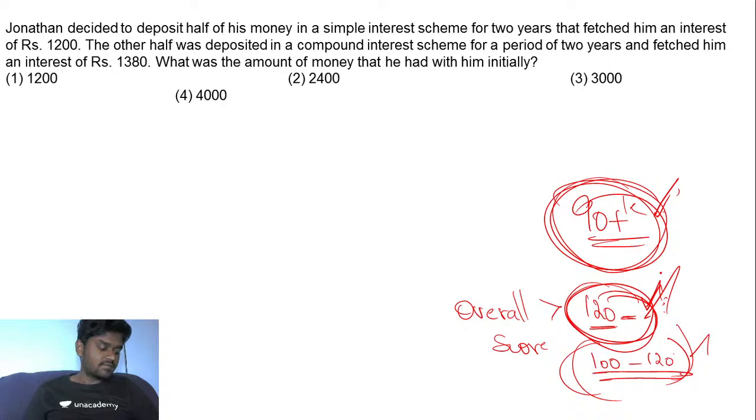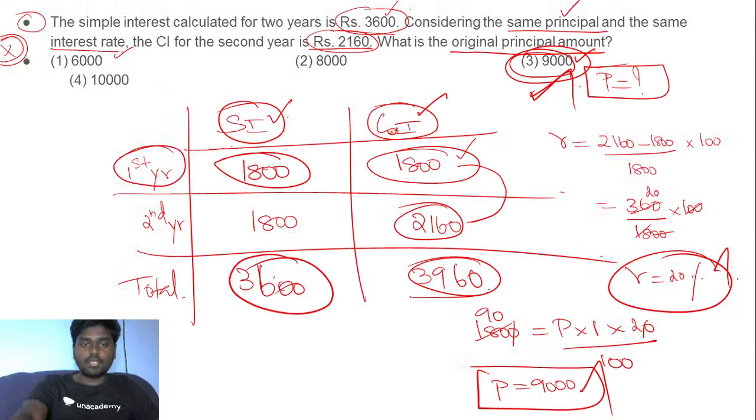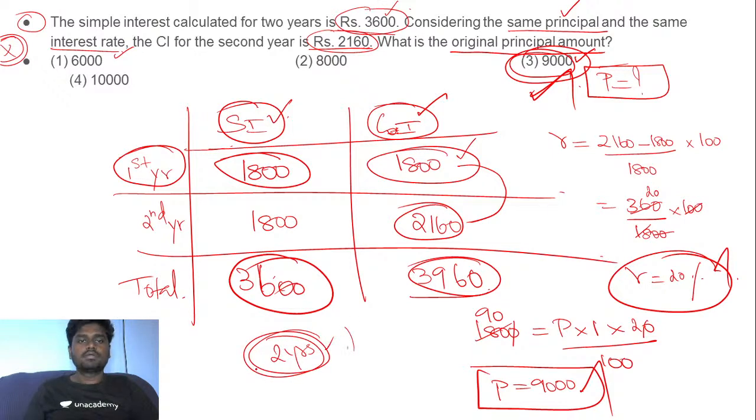Yes, Shai Pravanti, for this question you're talking about. Here, the formula PR square by 100 square is the difference between the compound interest and simple interest for 2 years, right? For 2 years they've given you. But here, for that also you need to find the value of R. R you found, it is 20%.